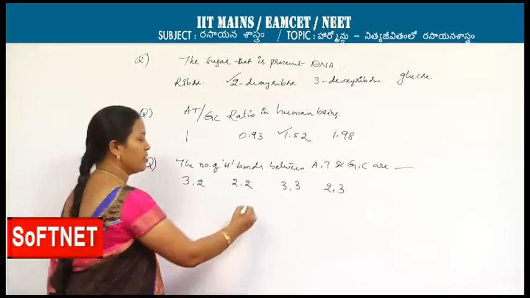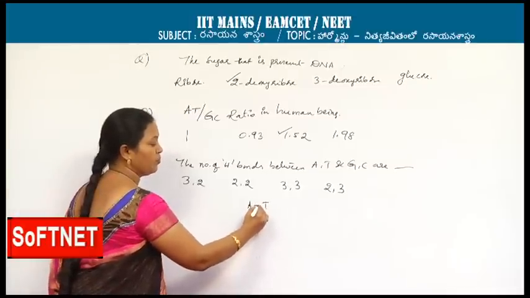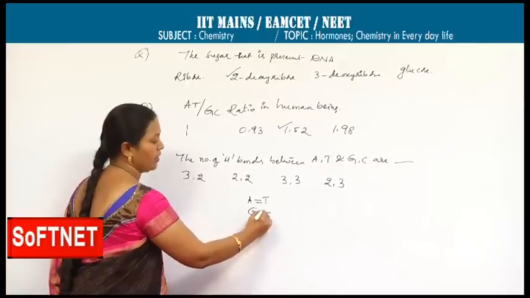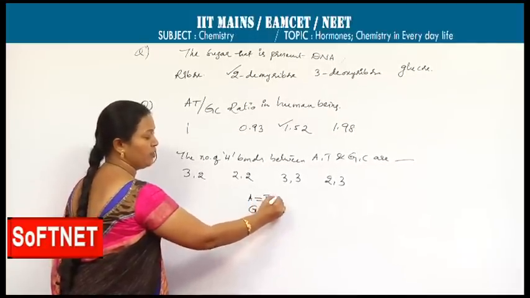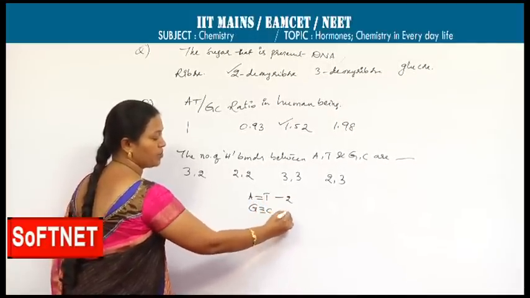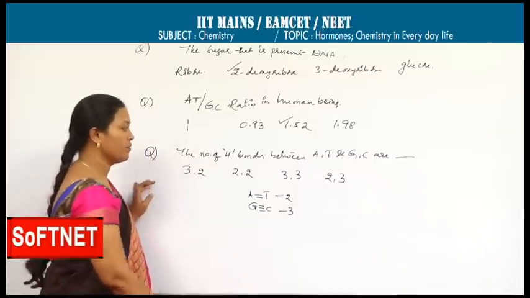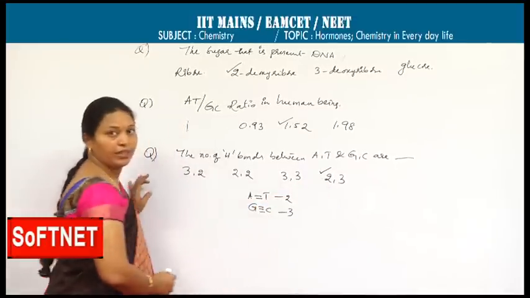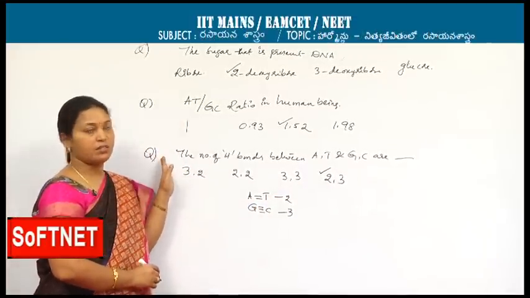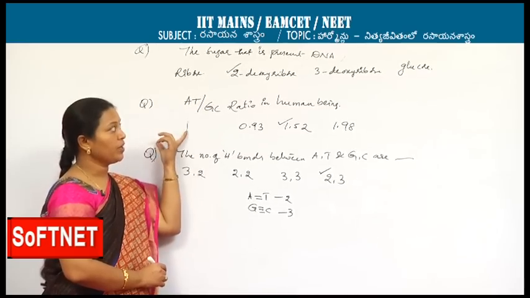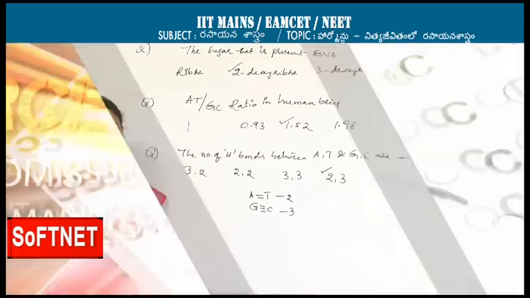If you remember the sequence, adenine to thymine, guanine to cytosine, you can repeat it. Adenine to thymine, 2 hydrogen bonds; guanine to cytosine, 3 hydrogen bonds. So, the answer will be 2, 3. These are certain questions we will show regarding these nucleic acids.